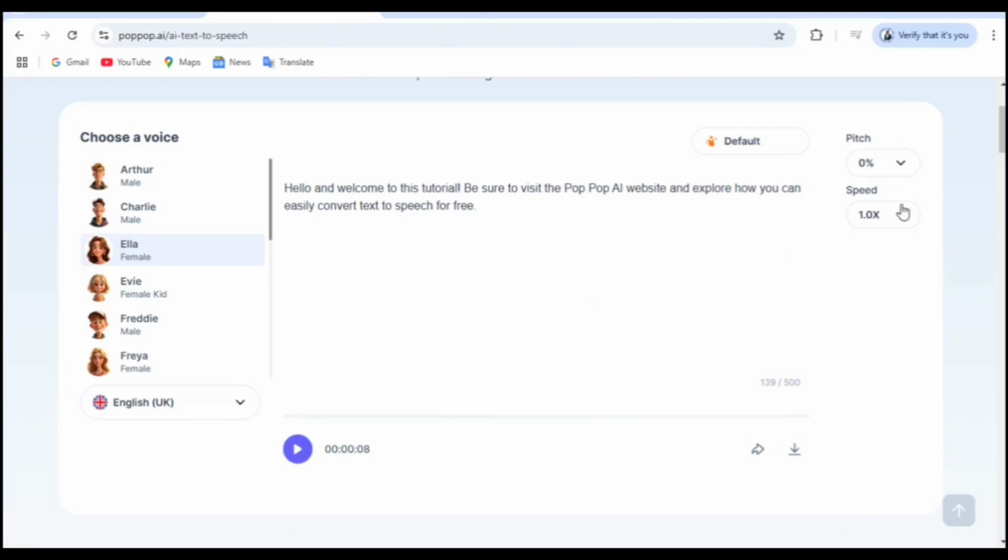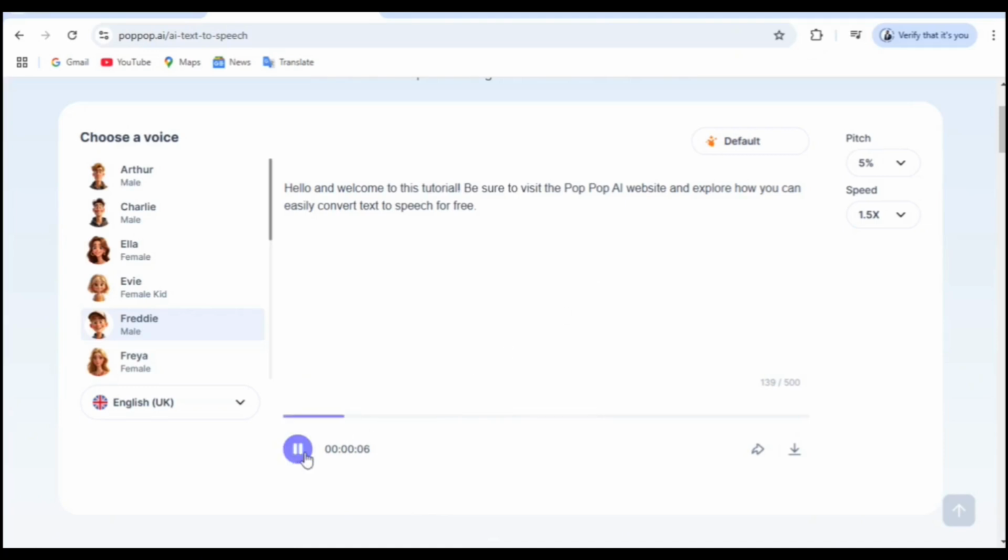Now, the beauty of Pop AI is that you can change both the pitch and speed. Adjusting the pitch and speed of audio offers several benefits for different users. Slowing down speech helps with language learning and accessibility, while increasing speed allows listeners to process more information quickly. Content creators and educators use these features to make voiceovers more engaging and clear, while musicians and video editors modify pitch for creative effects or character voices. Podcasters, trainers, and even DJs can enhance their audio to suit their audience. Whether for learning, entertainment, or professional production, controlling pitch and speed makes audio more versatile and impactful.